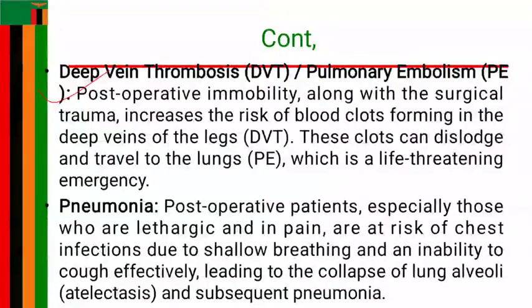Deep vein thrombosis can occur because of the patient's immobility after the surgical procedure, and this increases formation of blood clots. Pneumonia may also occur, especially in patients postoperatively. They are bedridden, recovering from effects of anesthesia, hence they may easily suffer from hypostatic pneumonia.